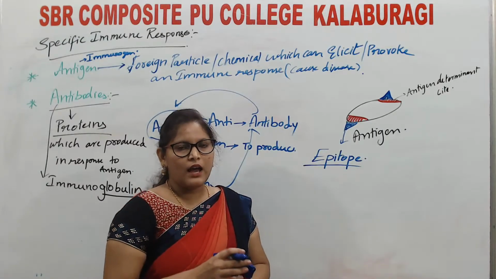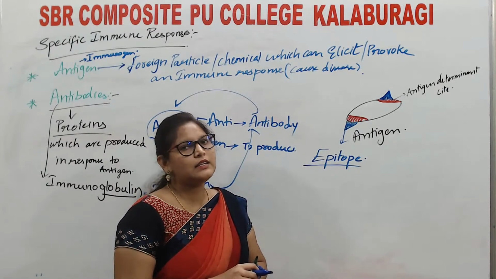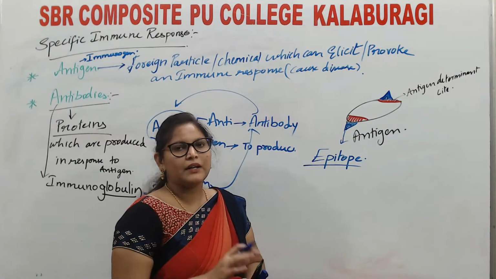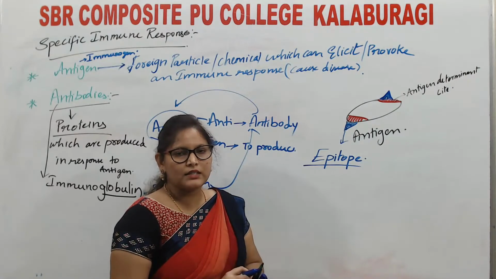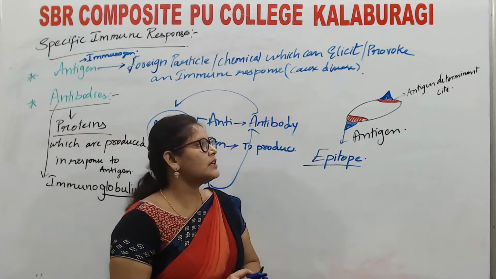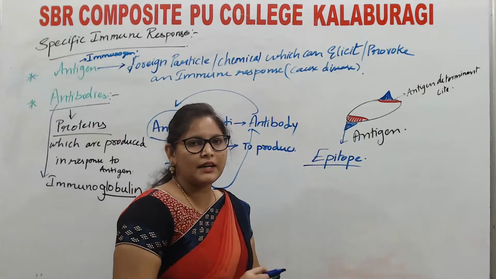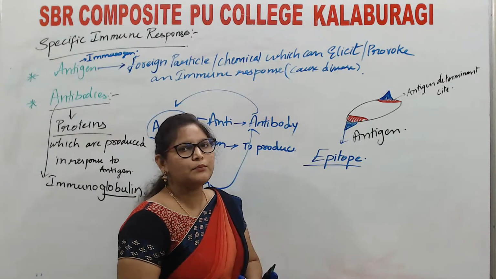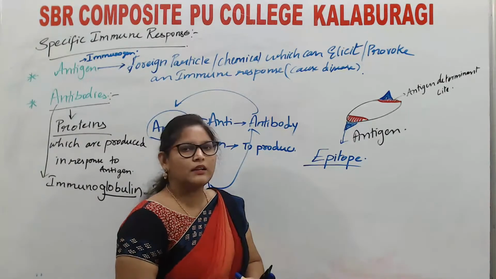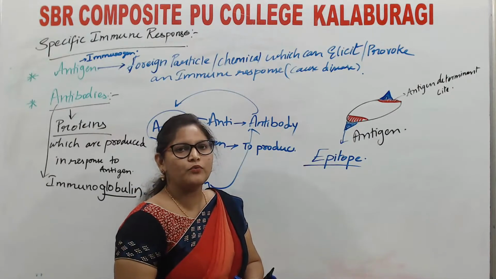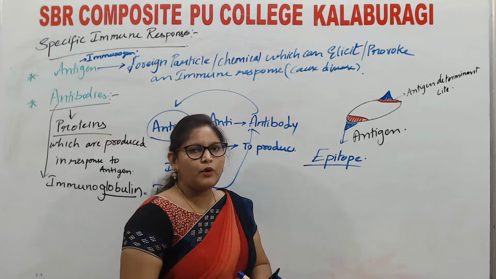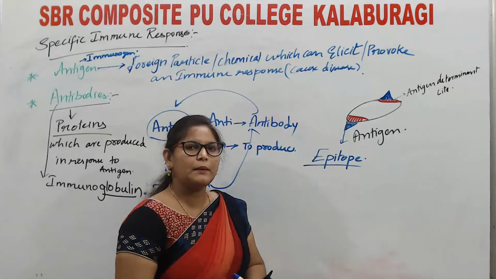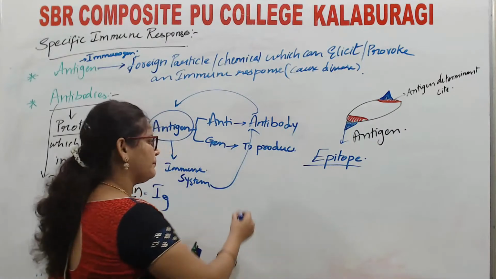Antigen is the foreign particle which can elicit or provoke an immune response or cause the disease. But the entire antigen cannot cause the disease. There is a particular site in the antigen, the antigenic determinant site, present on the surface of the antigen. That site, which can bind with the antibody, is known as the epitope. The site present on the antibody for binding this antigen is known as the paratope. We shall discuss that later.